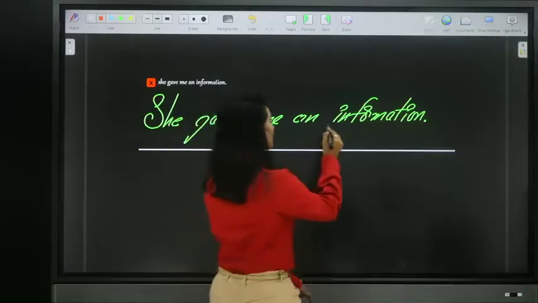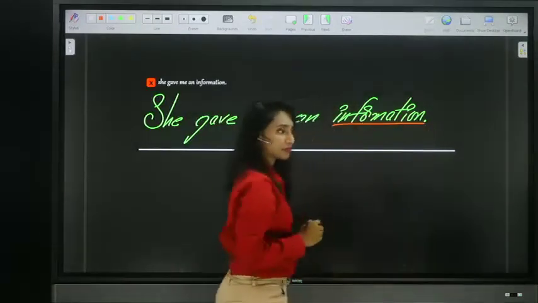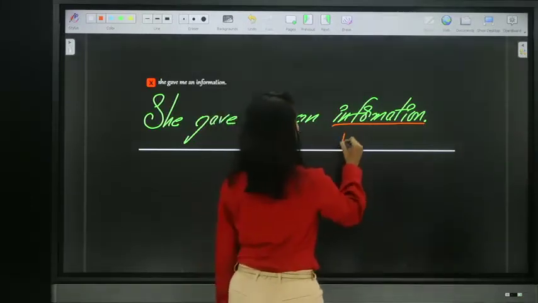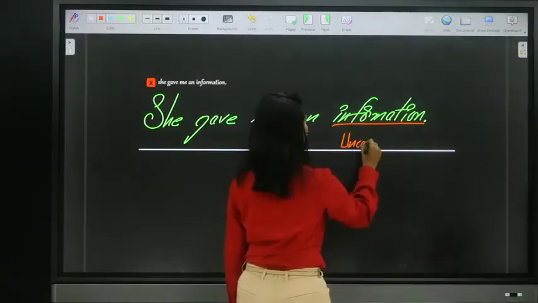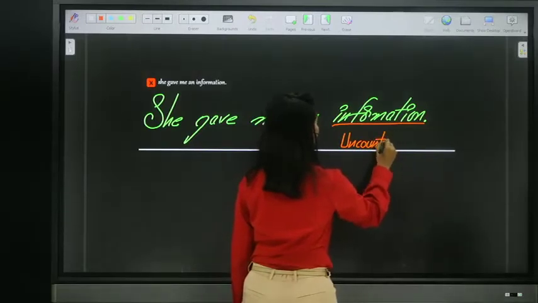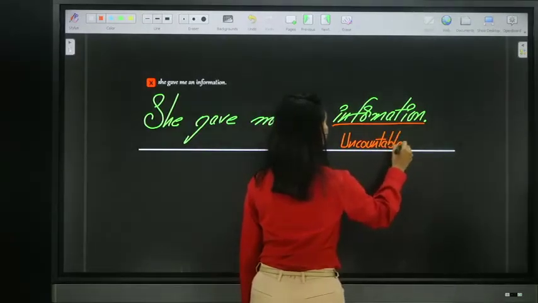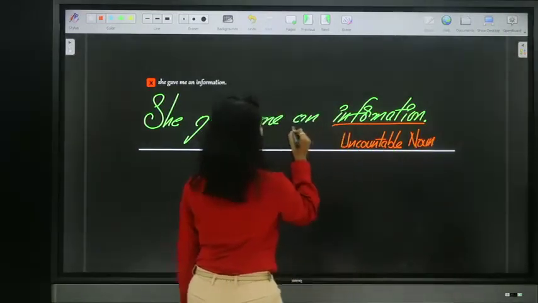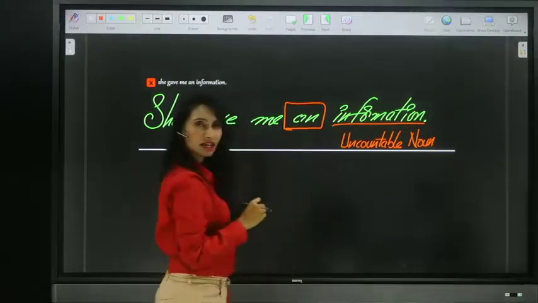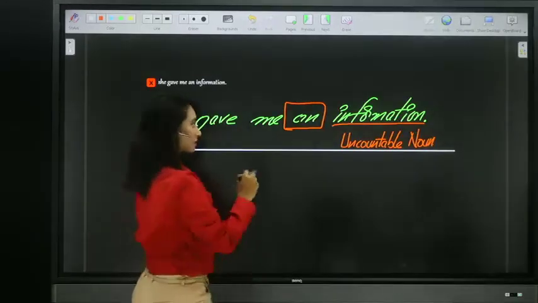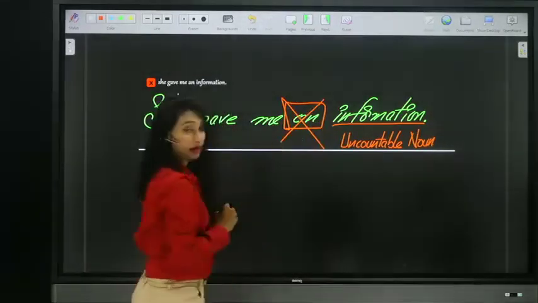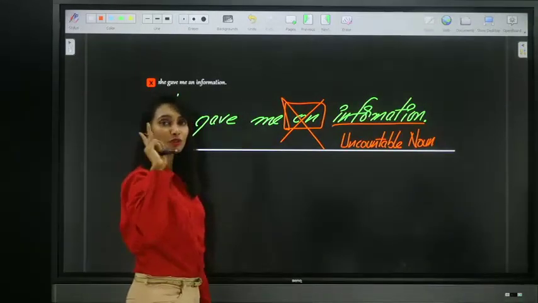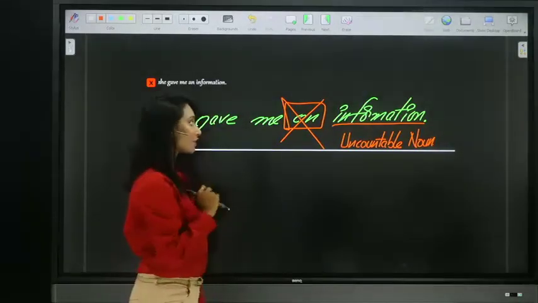See, look at this. Information is a noun, right? What kind of noun is information? It is uncountable noun. Now, can we use indefinite articles before uncountable nouns? No way. We use indefinite articles only before singular, countable, common nouns, not uncountable nouns.